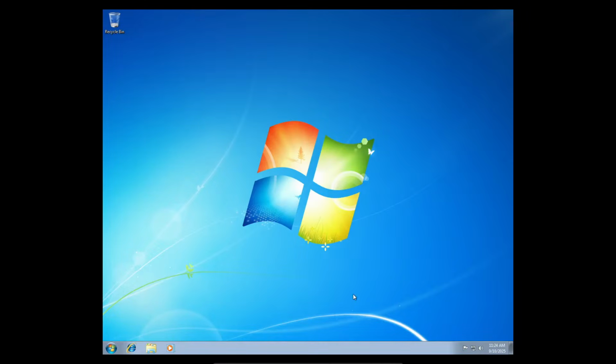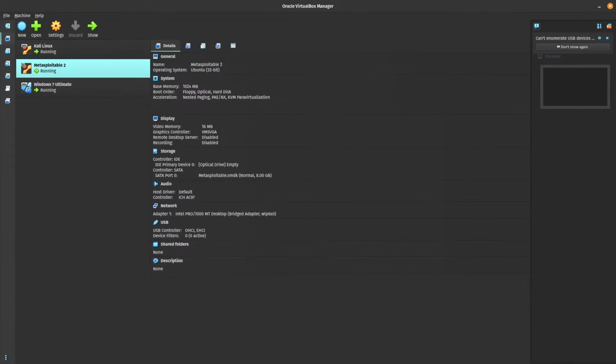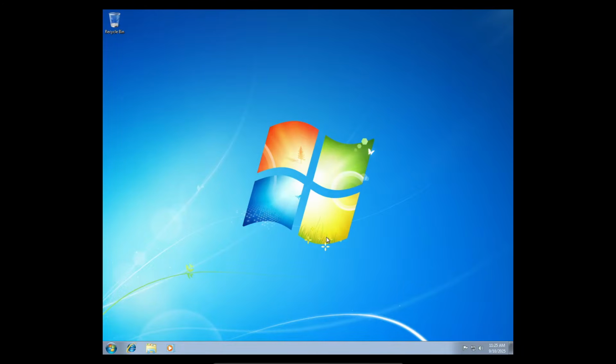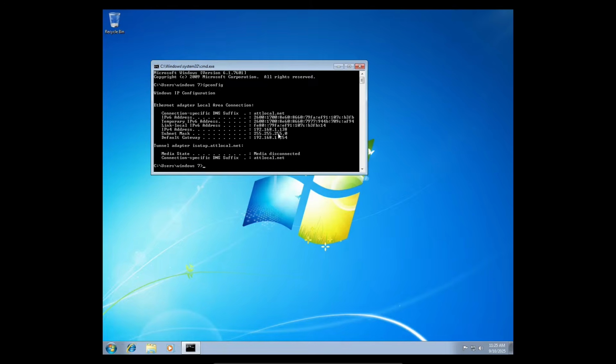So in order for me to find out the IP of this Windows machine, I would either have it because this machine clicked on a link that I hosted and I was not a good person and I decided to harvest their IP for something, or I'm already in their network and I need to do a quick scan. So for that, I'm going to be using Nmap. That is, if I were not lazy, I would be using Nmap. So what I'm going to do is I'm just going to go here, open up the terminal and find out what the IP is directly. Looks like the IP is 192.168.1.138, and this is the private IP.